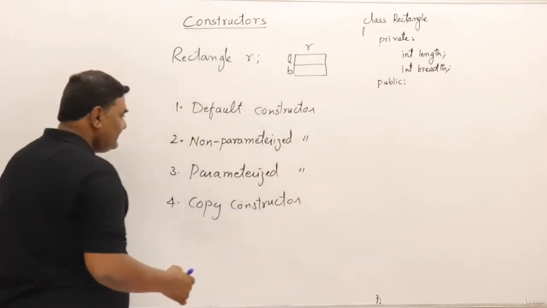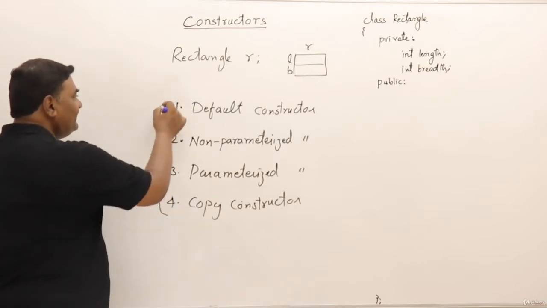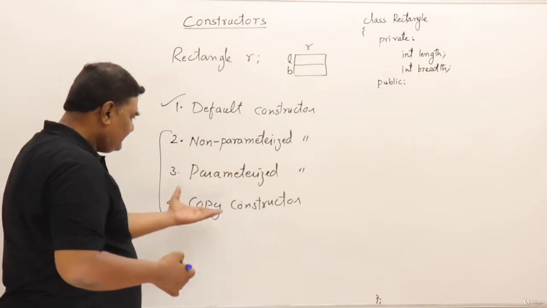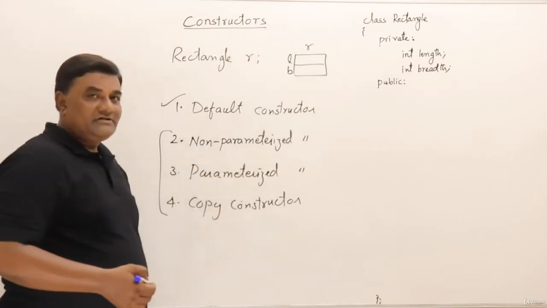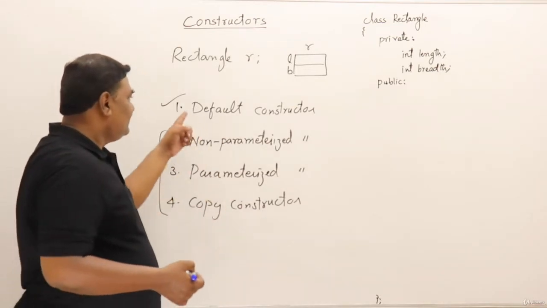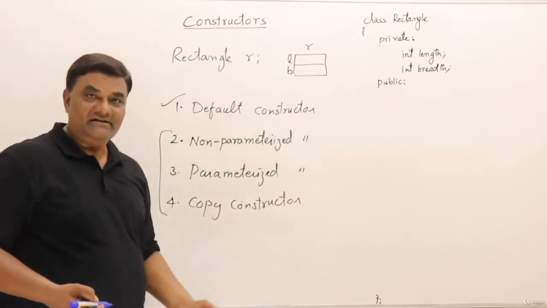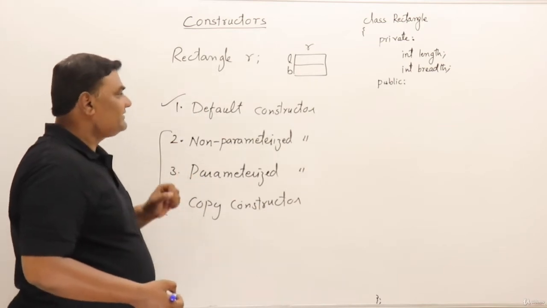So we can write three different types of constructors. If we don't write any, then a default constructor is provided by the compiler. There are more, we will see them. So this non-parameterized constructor is also sometimes called default, and this default is called the built-in constructor, the compiler-provided constructor. So we can define three different types of constructors.